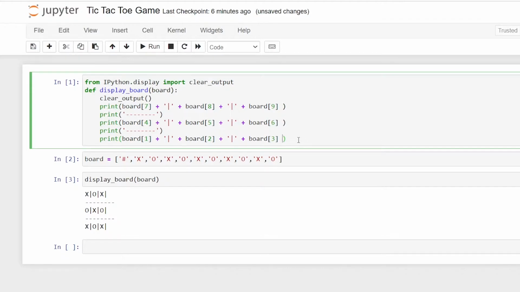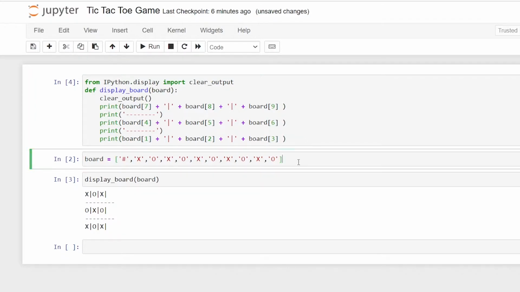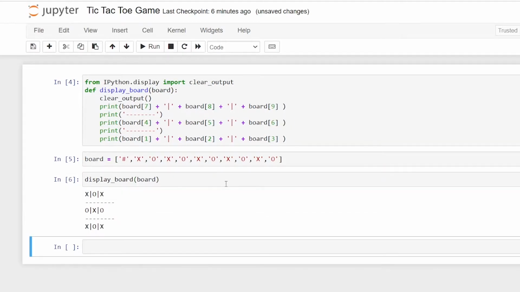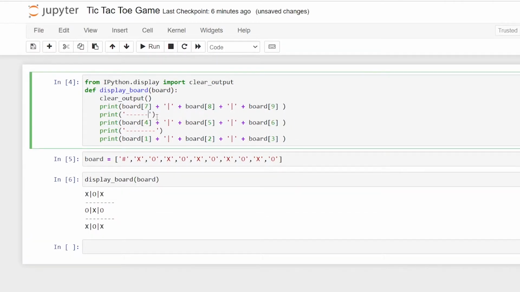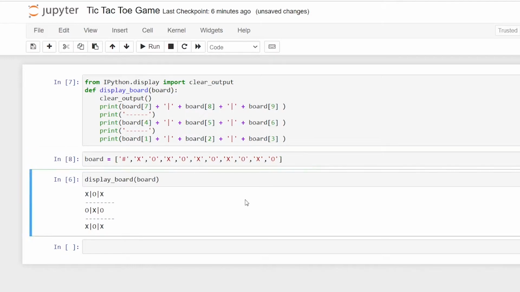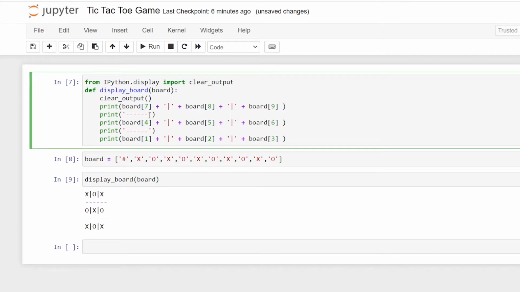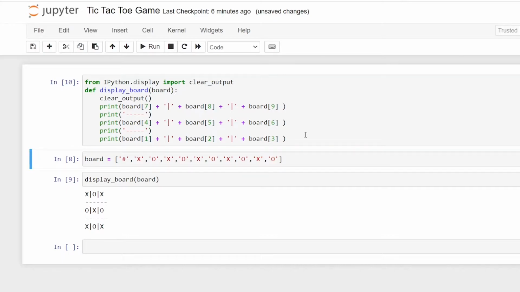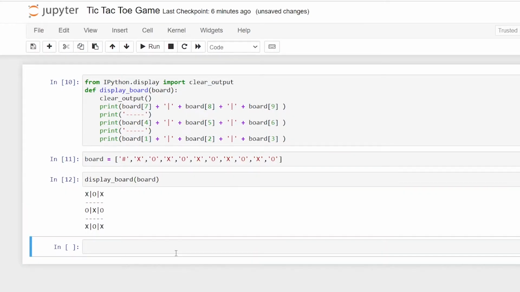So let's run this, and run it again, and let's reduce these also. Reduce it by 2, that's fine, I guess. Let's run it again. Okay, let's remove one more and check it again. Yeah, it looks fine now.